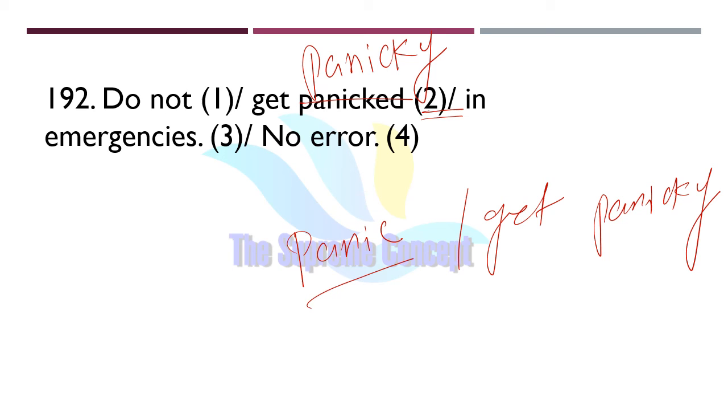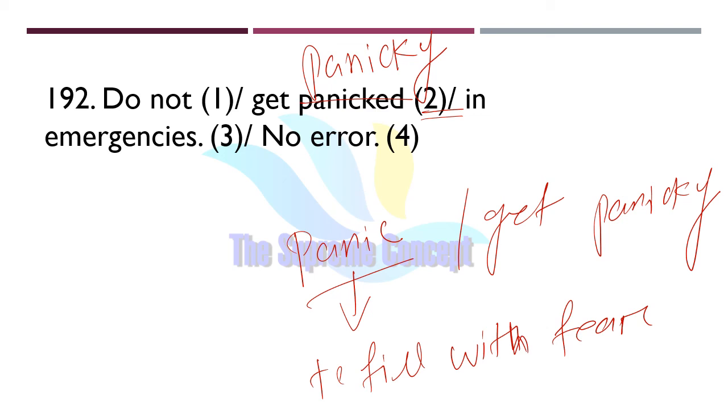Why so? Because panicked, P-A-N-I-C-K-E-D, is the past participle form of panic, and panic simply means to feel fear, F-E-A-R. And panicky means one who is inclined to panic, or you can say who is very fearful, prone to fear. Something like that. So we will use panic or get panicky, not panicked.